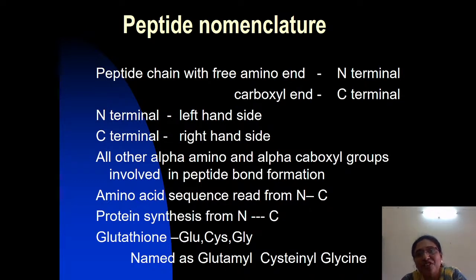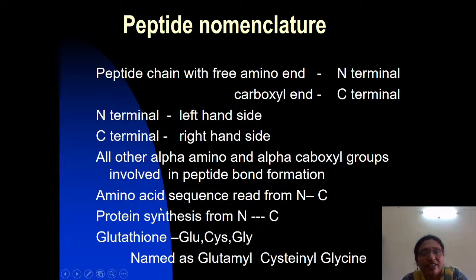The side where the free amino group is there we call the N-terminal, and the other side, where the alpha carboxyl group is free and not involved in peptide linkage, we call the C-terminal.